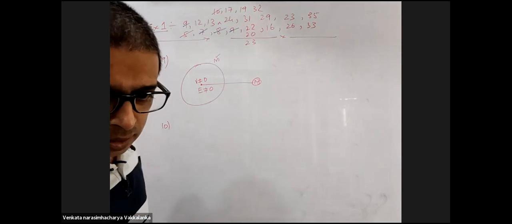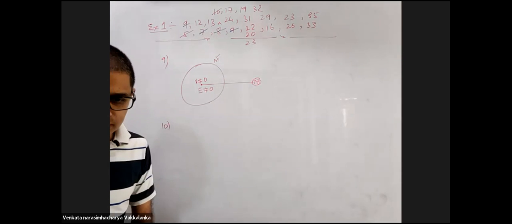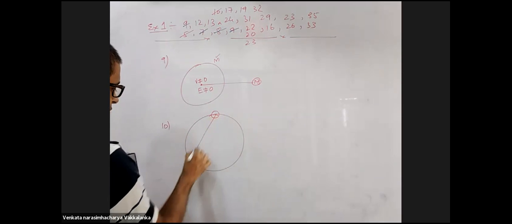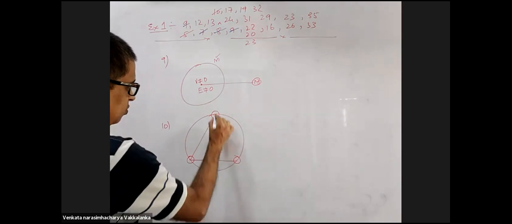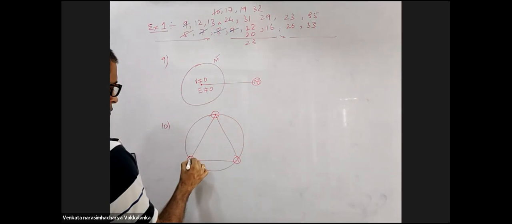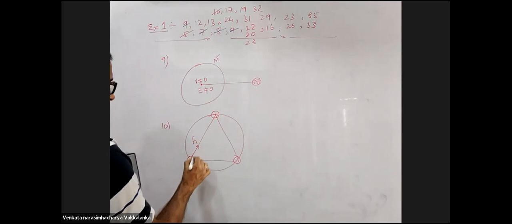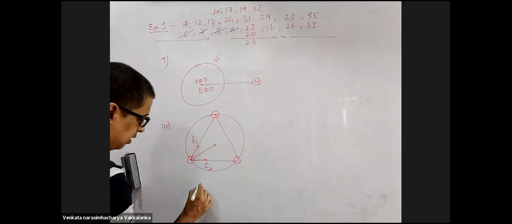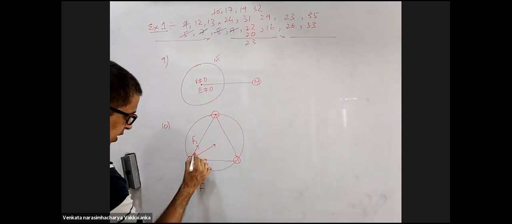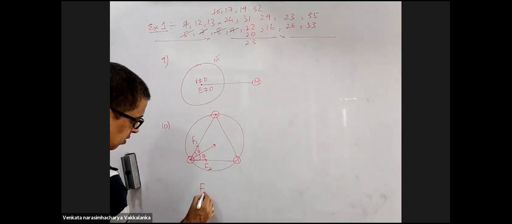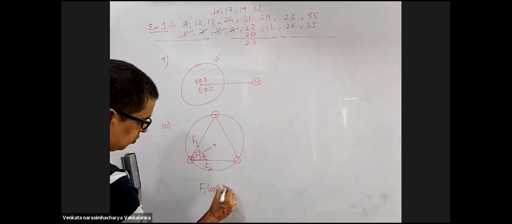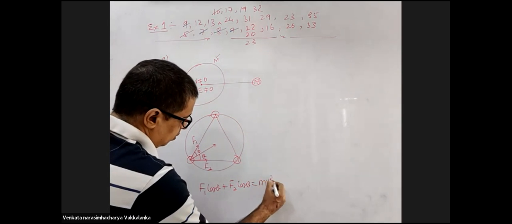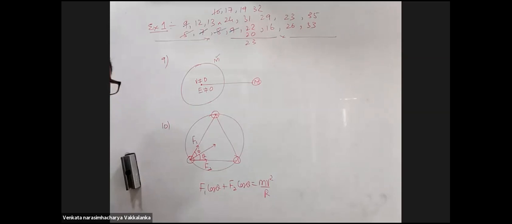Then 3-point masses moving in a circle, not a square. This I have done in the class. Now, this force I will call F1. This force I will call F2. This will be the resultant of F1 and F2. If I take this angle to be theta, then F1 cos theta plus F2 cos theta will provide the required centripetal force.